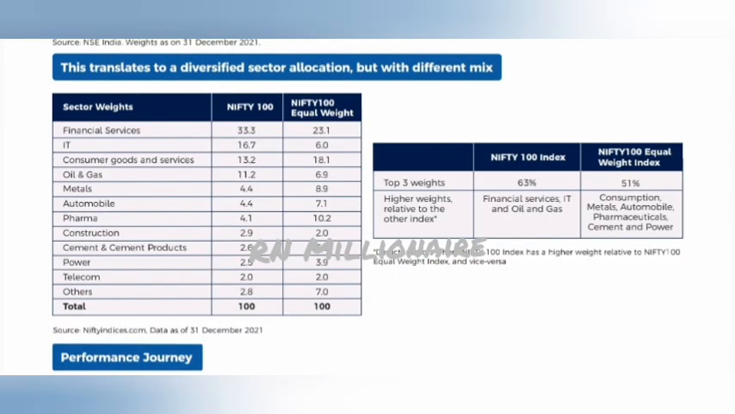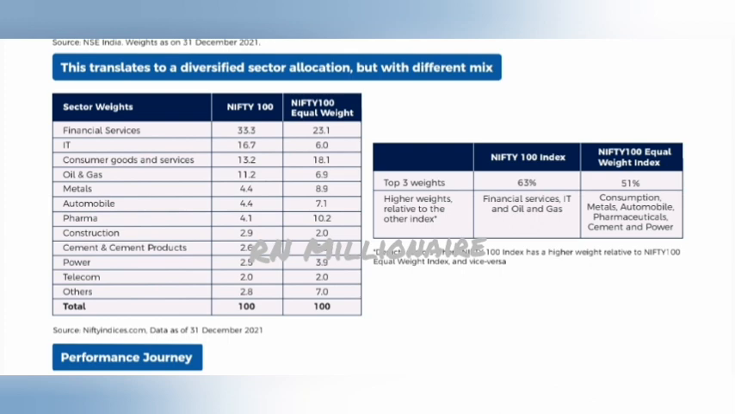Next, let's see sector-wise allocation. First, let's see the Nifty 100 allocation sector-wise. Financial services 33.3%, IT 16.7%, consumer goods and services 13.2%, oil and gas 11.2%, metals 4.4%, automobiles 4.4%, pharma 4.1%, construction 2.9%, cement and cement products 2.6%, power 2.5%, telecom 2%, and others 2.8%.